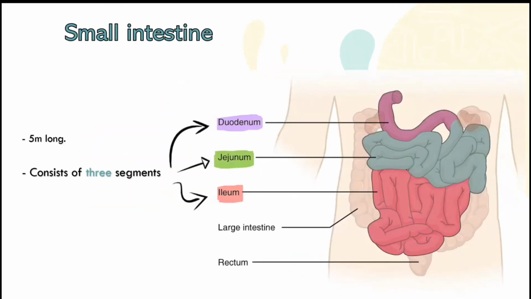So we will talk about the small intestine. It is 5 meters long, so of course it is longer than the esophagus, which we mentioned is 25 centimeters. The small intestine has 3 parts: the duodenum, the jejunum and the ileum. There are junctions between each of them. We can differentiate between the duodenum, the jejunum and the ileum by their characteristics.